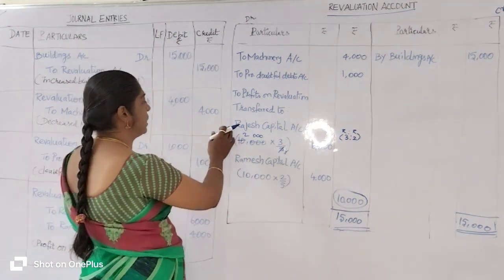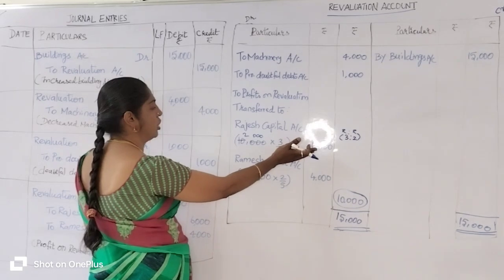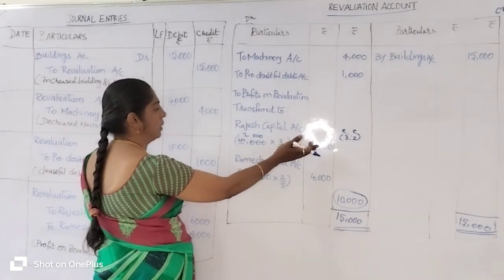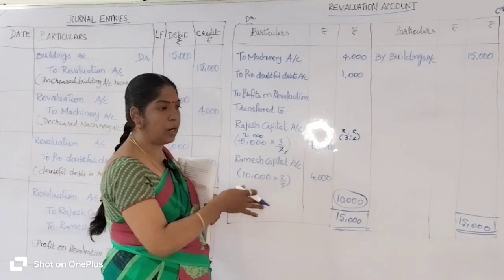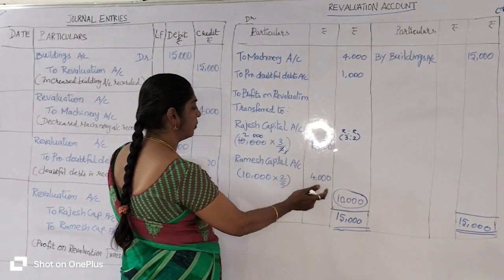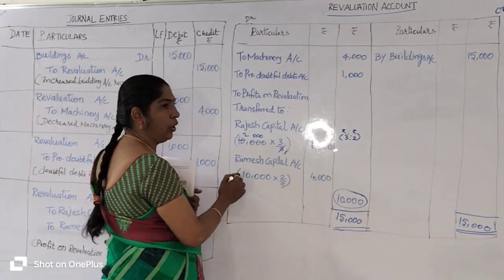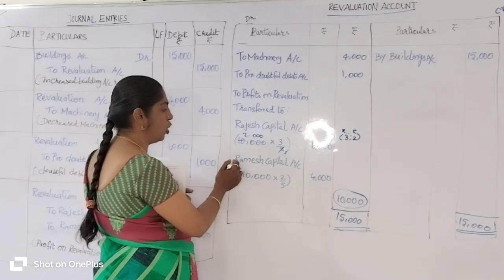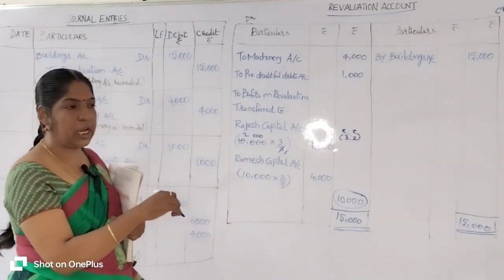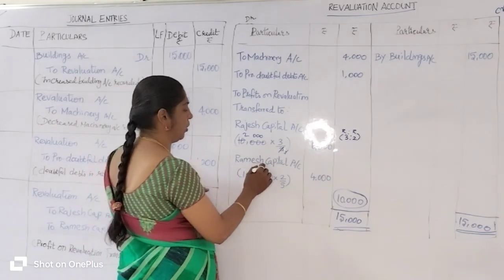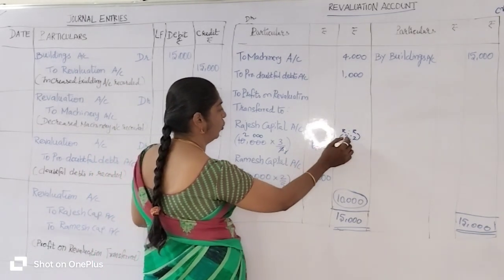So Rajesh's share by profit sharing ratio, 6,000 rupees, is transferred to Rajesh's capital account. Okay, then the 10,000 we distribute to old partner Ramesh's capital account as per his profit sharing ratio. What is his profit sharing ratio? 2.